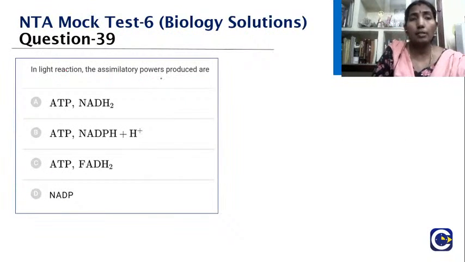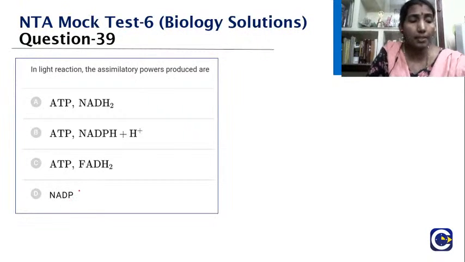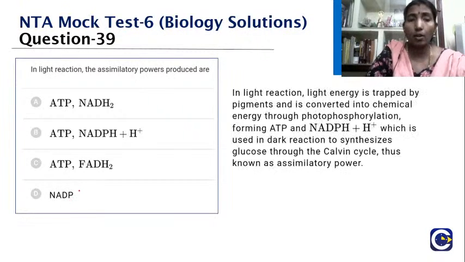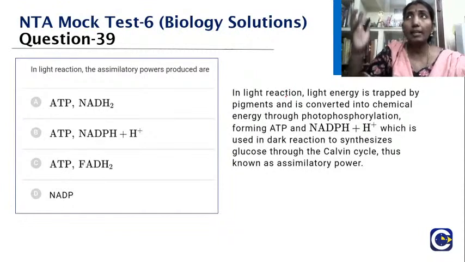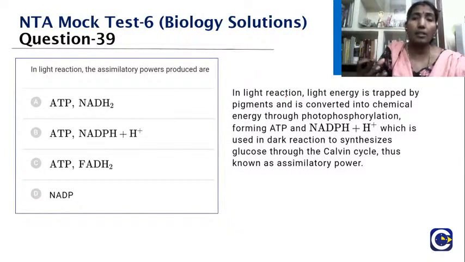In light reaction, the assimilatory powers produced are: ATP, NADH2; ATP, NADPH2 plus H plus; ATP, FADH2, NADP. So what happens in the light reaction? Yes, we are aware of it. In the light reaction, the light energy from the sun is trapped, and there is a reaction where we have the photosystems 1 and 2. With the help of that, the ATP and NADPH2 will be produced.